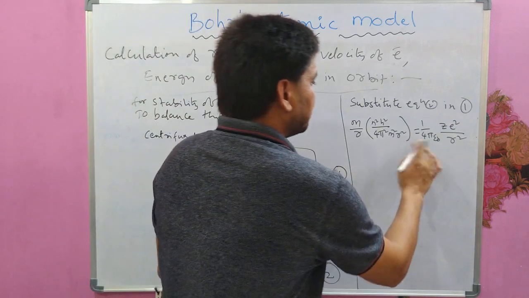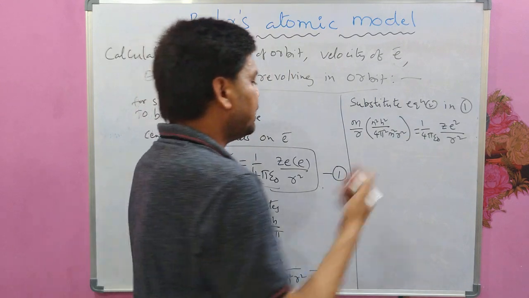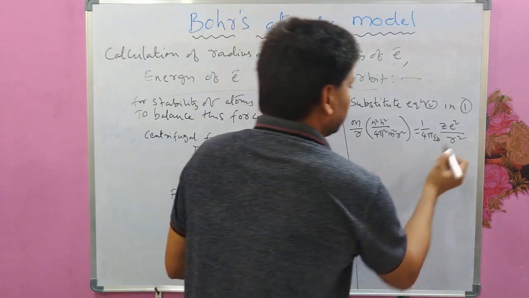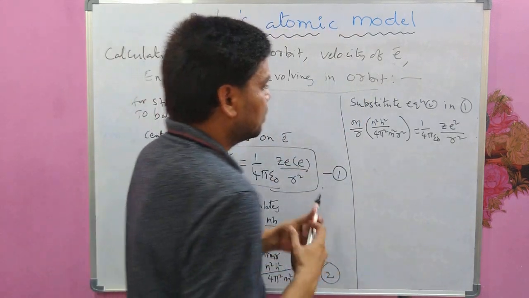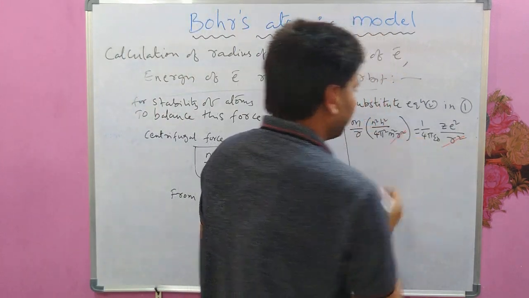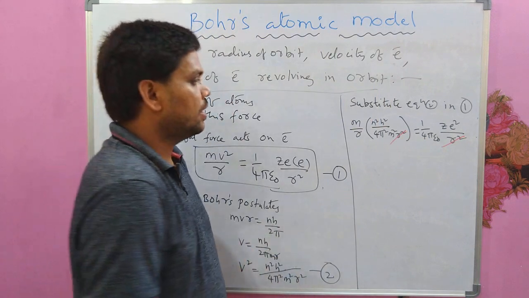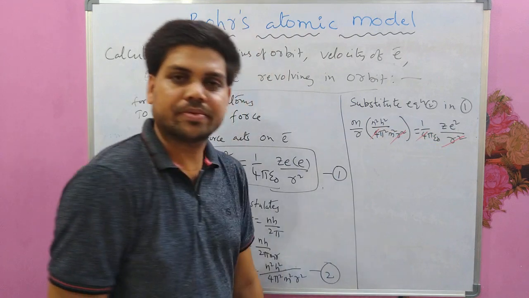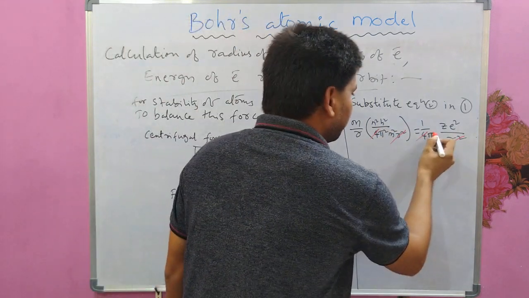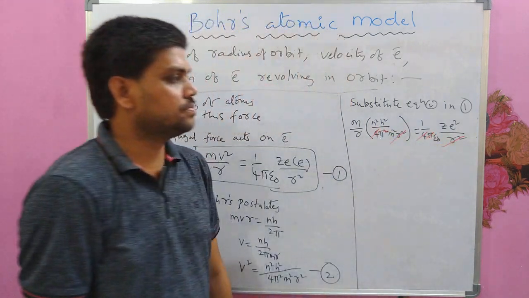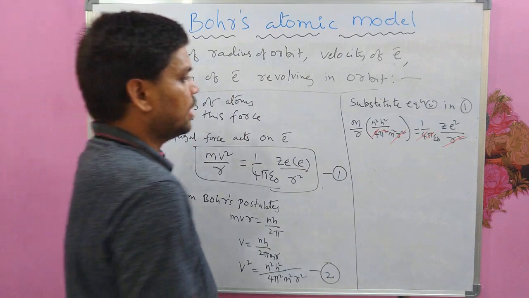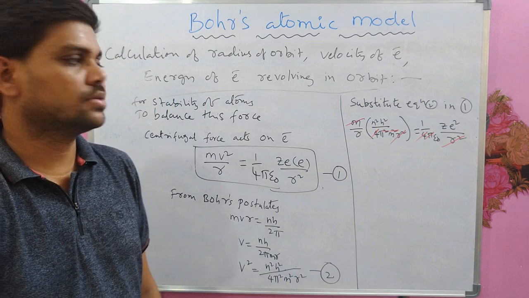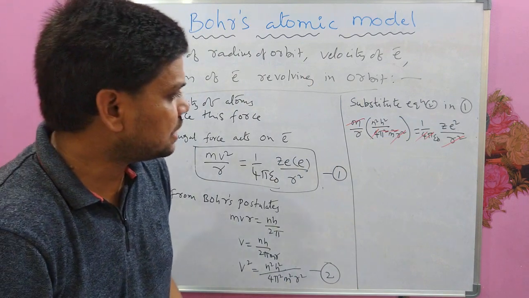Now we will cancel some terms and write the formula for small r. If you see, this will cancel with this, and this 4 will cancel with 4, and pi will be cancelled with the square of pi, and this m will be cancelled with the square of m. Is there any cancellation left?